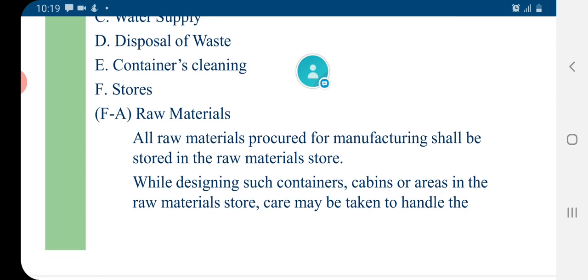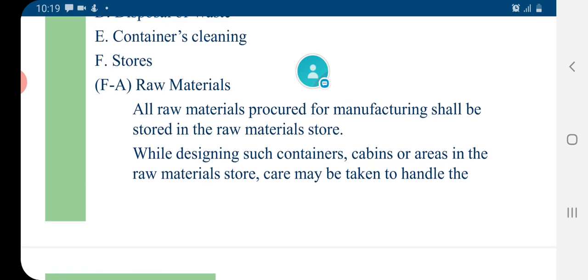Containers cleaning. There must be an adequate facility in the nearby area of the manufacturing unit where the containers which are used for packing the drug are to be cleaned, dried, and sterilized. There should be an adequate facility in the nearby